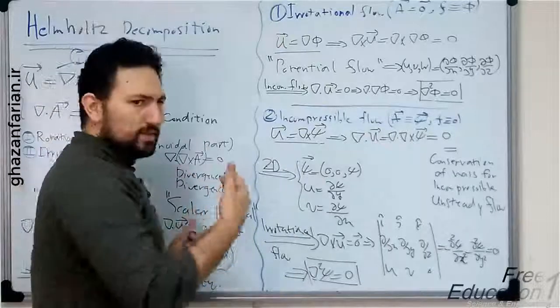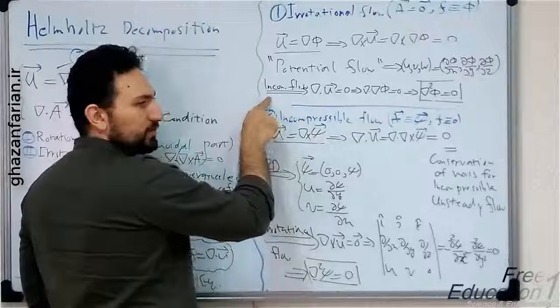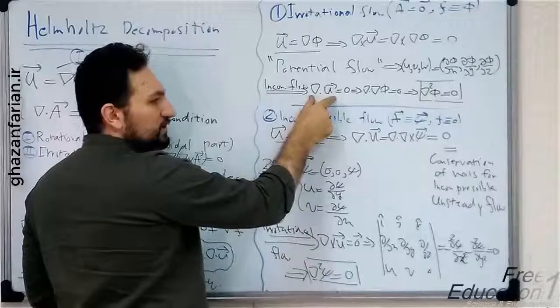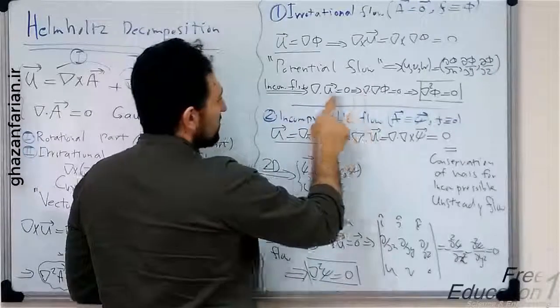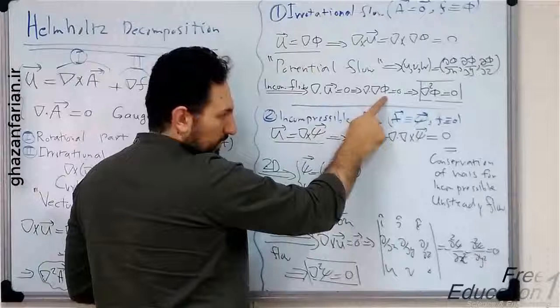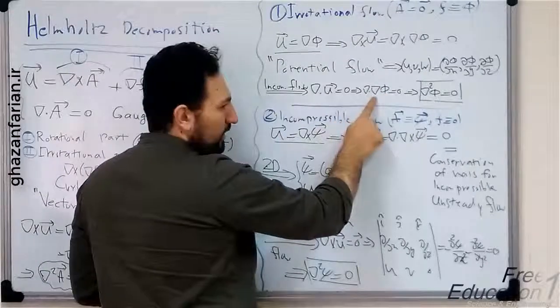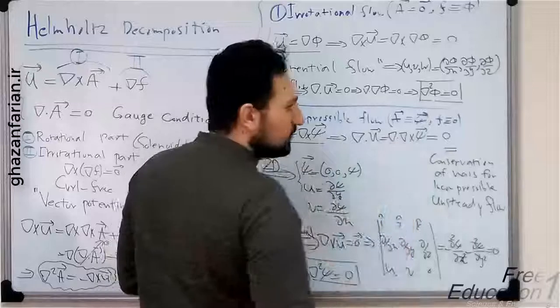Here, add another assumption and suppose that the velocity field is also incompressible. So the velocity field is divergenceless, also solenoidal. And the divergence of velocity is equal to divergence of the gradient of phi. Divergence of gradient is the Laplacian operator. So the Laplacian of phi is equal to 0.